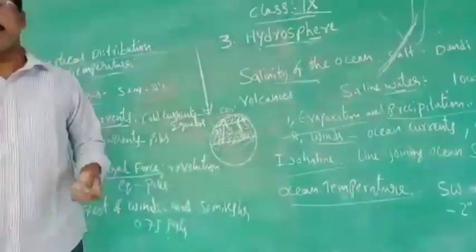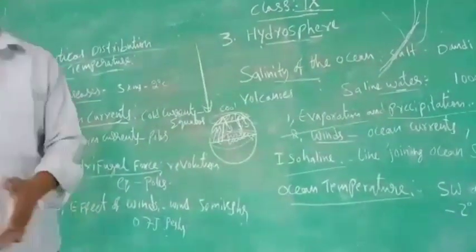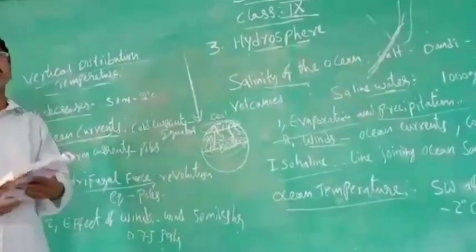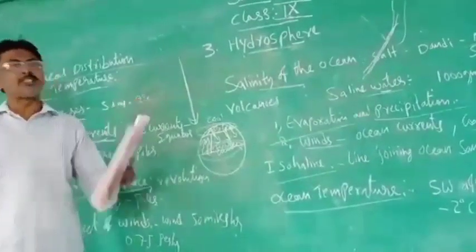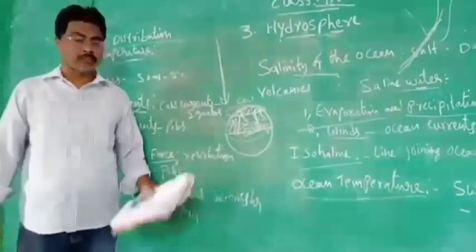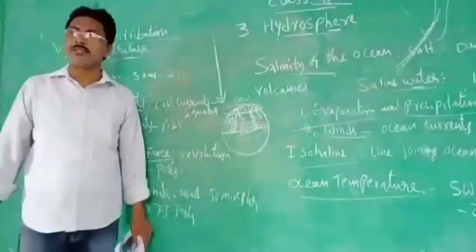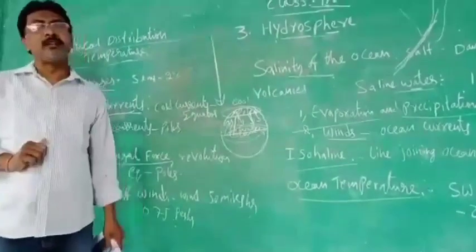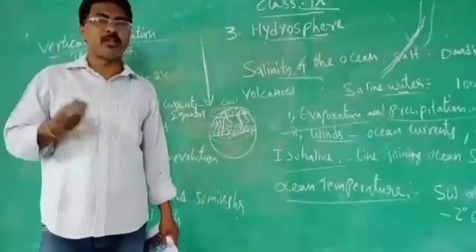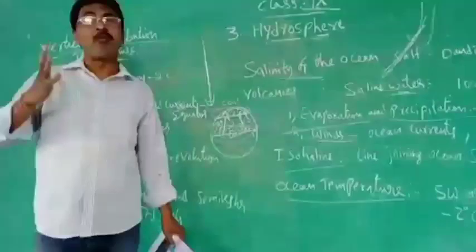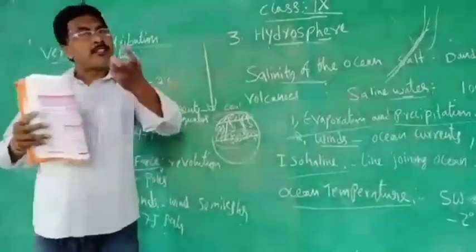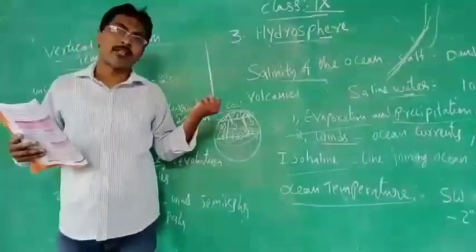And you see another one I'm going to tell you here. You see here precipitation is there. What is called as precipitation? Precipitation is called as rainfall. Different types of rainfalls are called precipitation. And next one you see solar energy. What is called solar energy? Solar means sun, energy means heat. The sun is emitting the light and heat rays, and the earth is receiving the light and heat rays. That is called as solar energy.